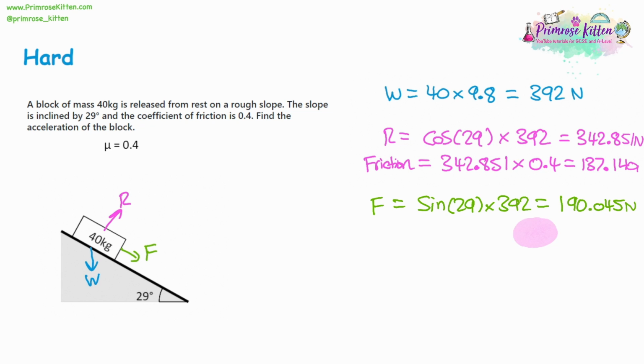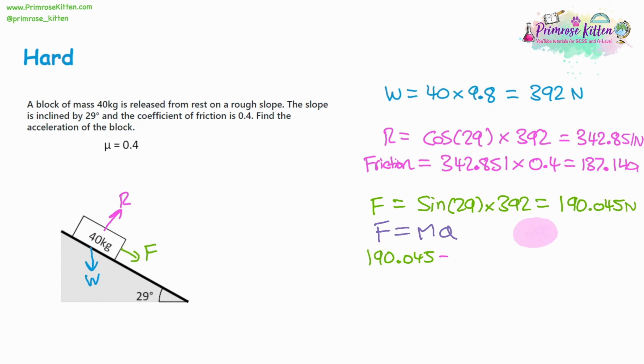So now we're going to be looking at force is equal to mass times acceleration to find the acceleration of the block. However, we now know the friction, and the friction is going in the opposite direction to the force. So when we're looking at force is equal to mass times acceleration, we have our force 190.045 newtons, but we need to take friction away from it.